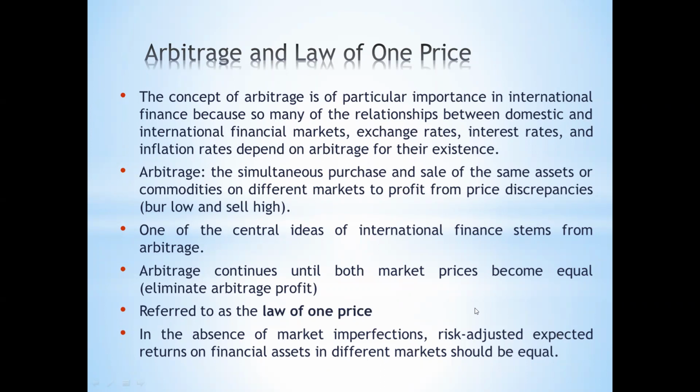So in the absence of this kind of market imperfection and things, we can see the arbitrage can be carried out. But arbitrage is a very short-term process, because we identify right now when there is a buying and selling of the product from cheaper market to the expensive market, ultimately both market prices getting equal due to the high demand and high supply. Then that is, we call it as law of one price.